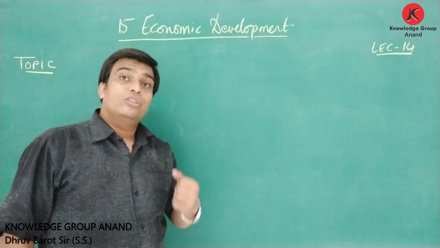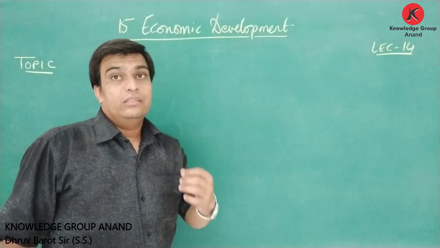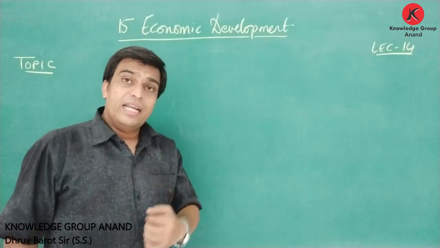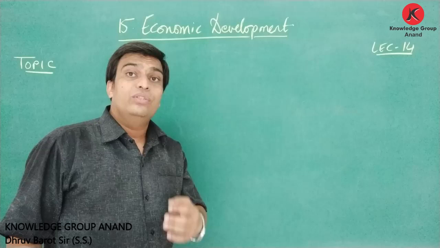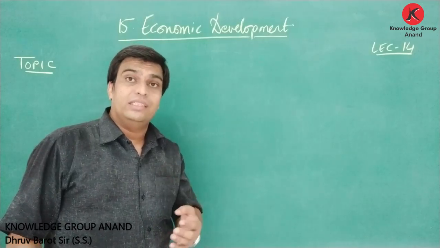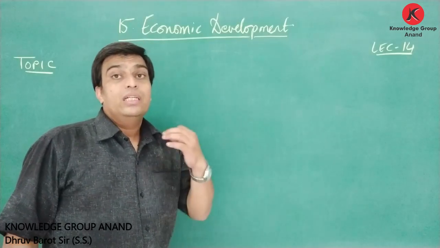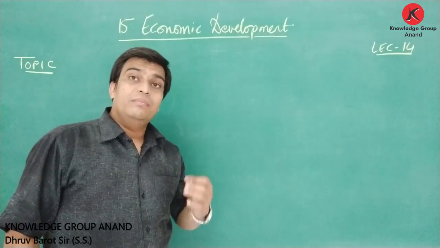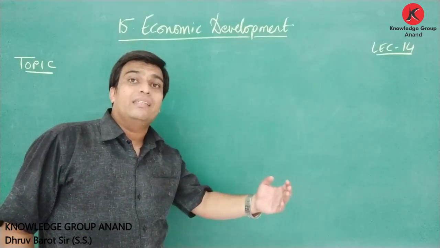After that, we discussed the socialist system in our previous lecture, and how it originated due to the limitations of the market system. The socialist system is the vice versa of the market system.